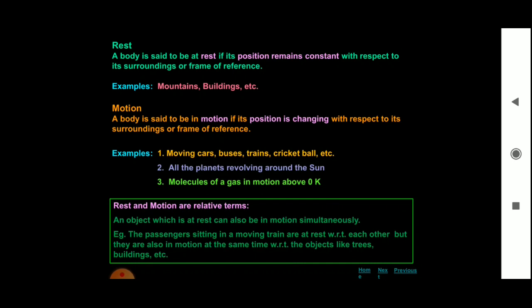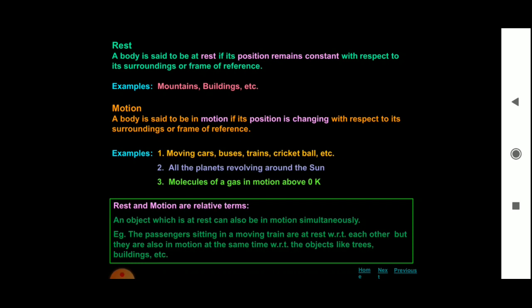Now, let us see what we mean by rest. A body is said to be at rest if its position remains constant with respect to its surroundings or frame of reference. So, if the body is at rest, its position is not going to change, isn't it? Then it is called the body is under rest. For example, mountains, buildings, etc. These are examples of rest.